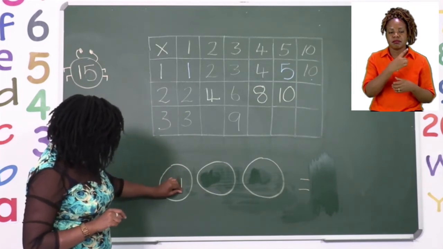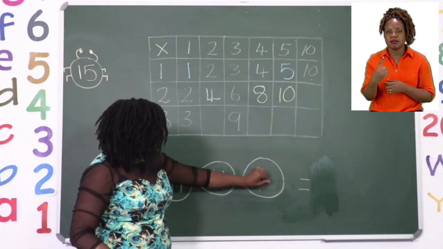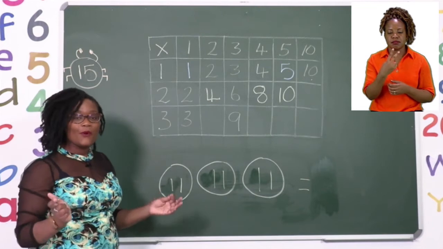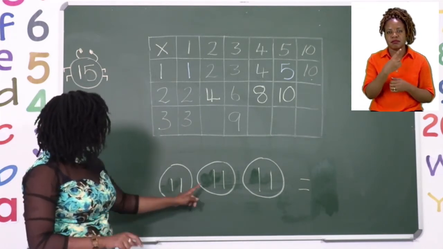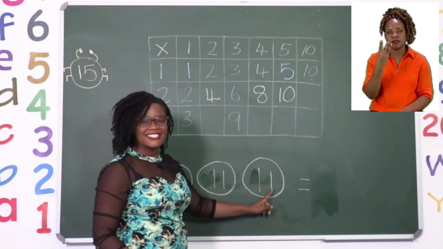1, 2. 1, 2. 1, 2. Now we're going to count them all together. 1, 2, 3, 4, 5, 6.